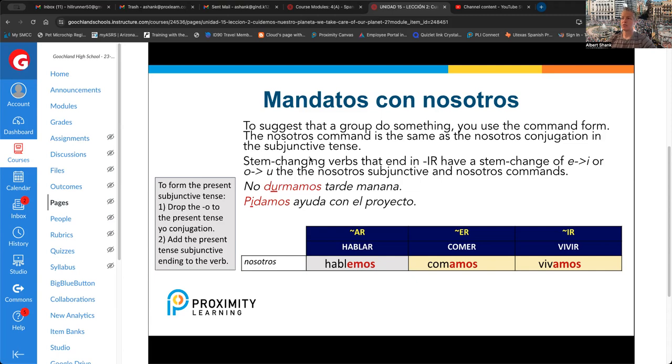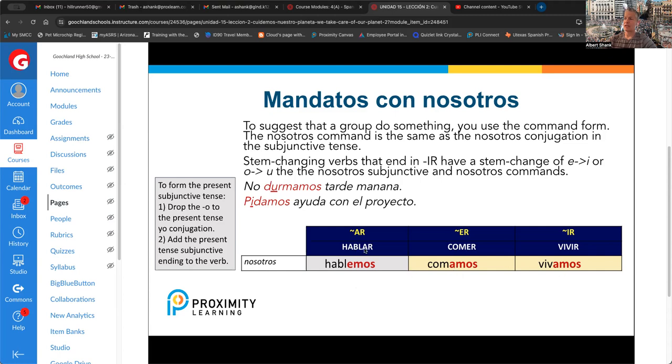Now, the way you do this in Spanish, I want you to take a look at these three verbs, and then I'm going to ask a few questions. Obviously, you can't answer me back, but they're just for you to think. So we have hablar, which is an AR verb. The nosotros command, let's speak, is hablemos. Comer, comamos. Vivir, vivamos.